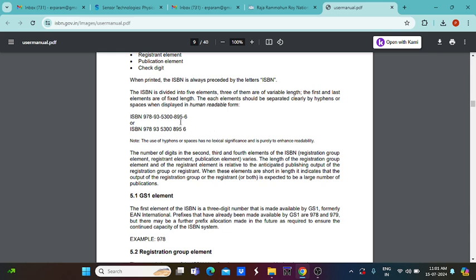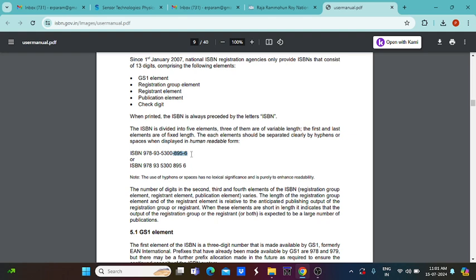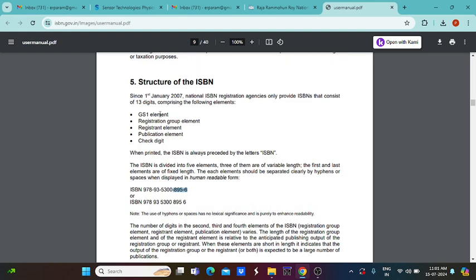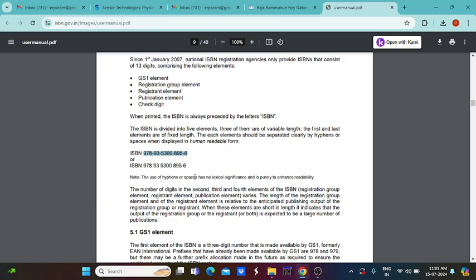It depends on the application number. This particular field consists of 5 elements. One is the GS1 element, the registration group element, the registration element, the publication element, and the check digit. So these 5 important criteria should be considered in this 13 digit ISBN number, and based on that you will get an ISBN number. So let us move to applying for the ISBN.